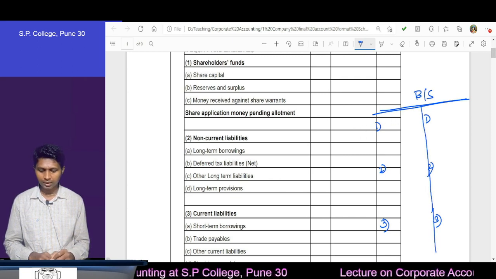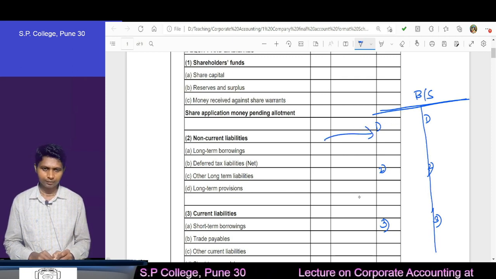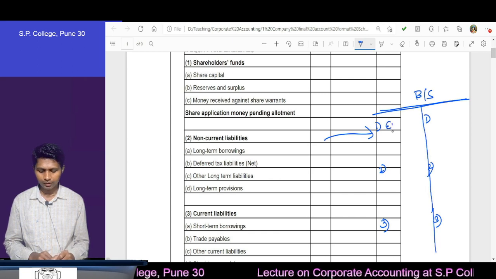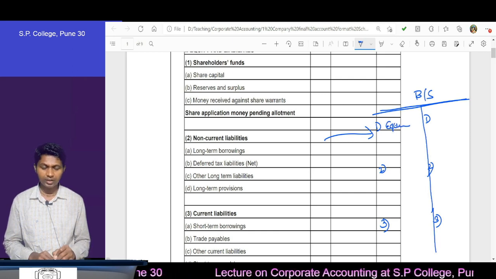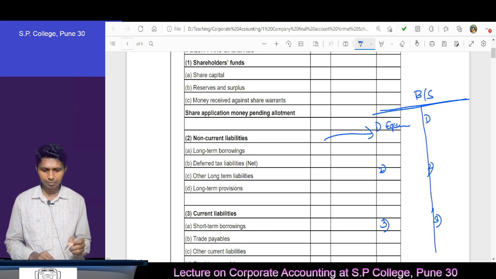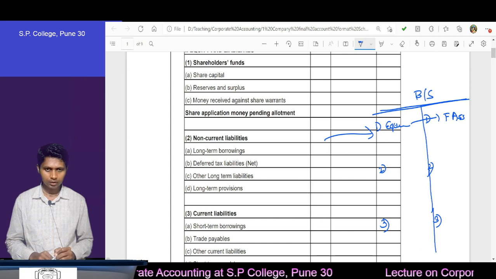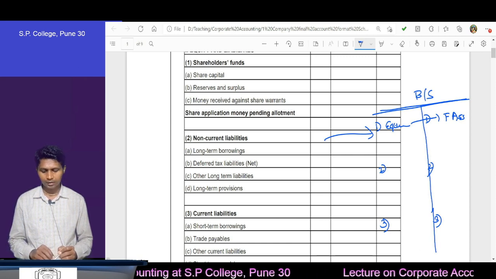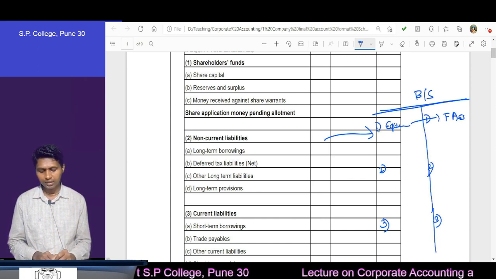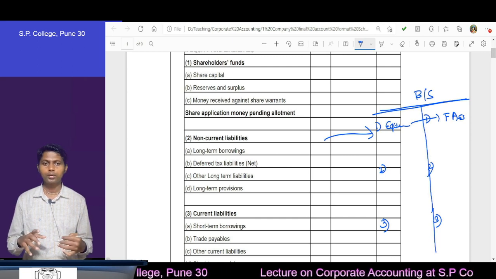Here in the balance sheet we bring money in the form of equity shares. We invest money. We first bring money and then we invest that money in fixed assets. Correct. Therefore your first item here must be related to equity shareholders.